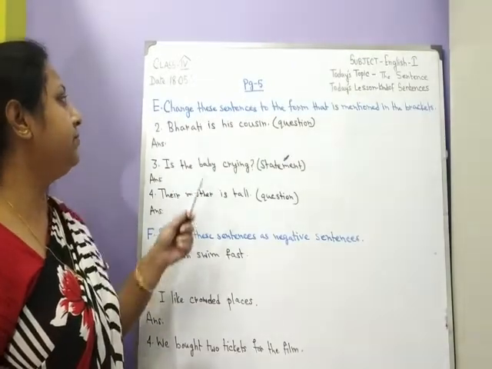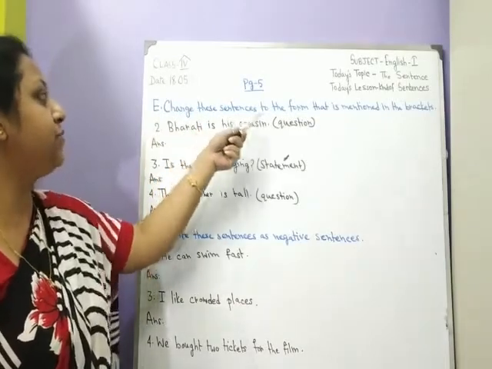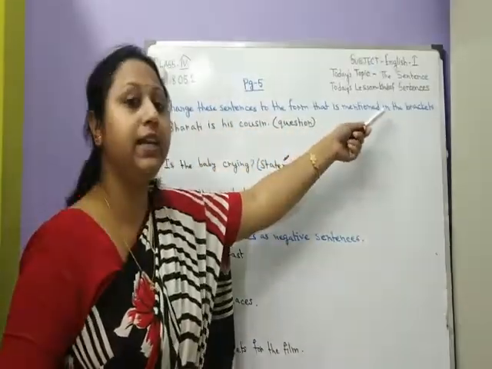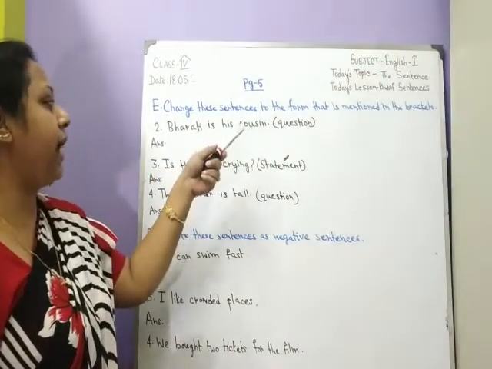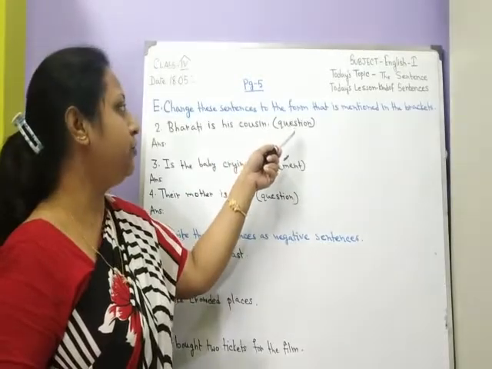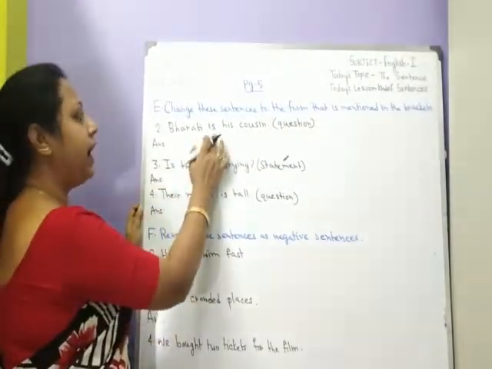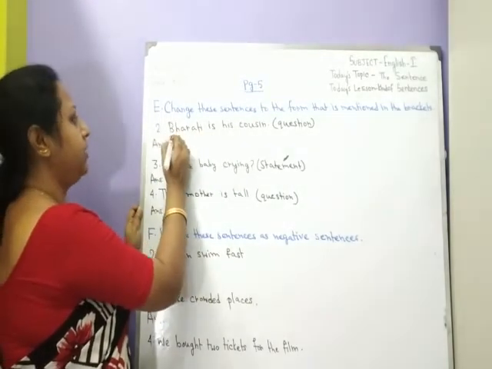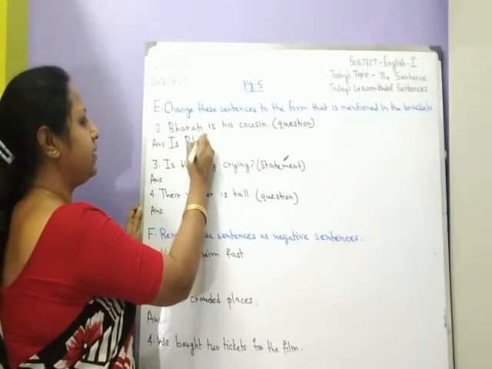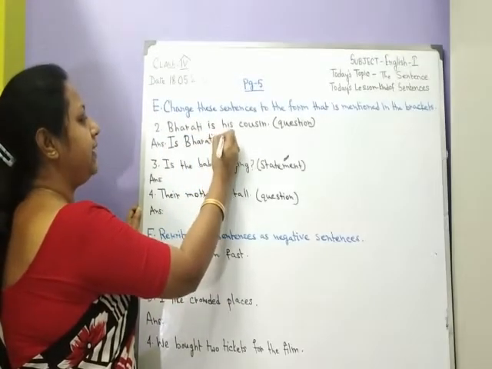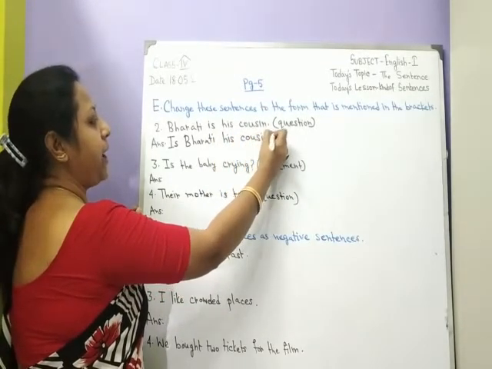Now let us come to page number 5, exercise E. Change these sentences to the form that is mentioned in the brackets. Bharati is his cousin. Here we have to change it into question form. So what will we have to do? We have to bring the verb in front of the subject. So it will be, is Bharati his cousin? Then we have to add a question mark.